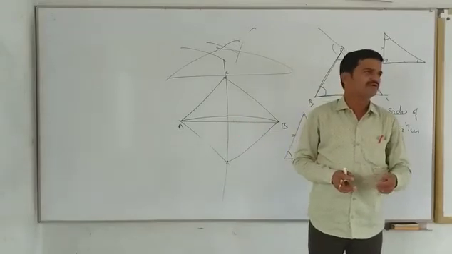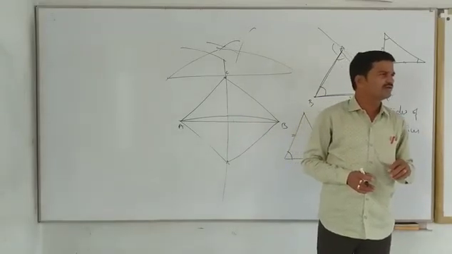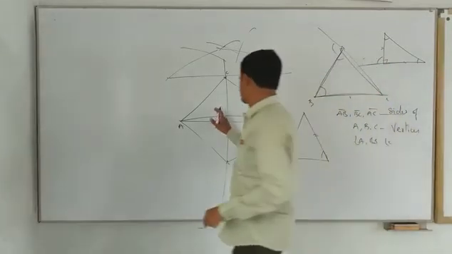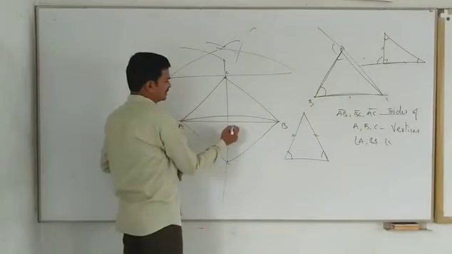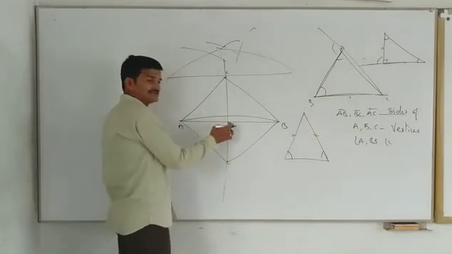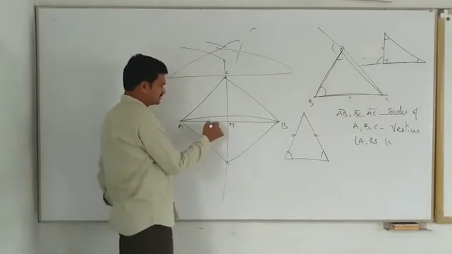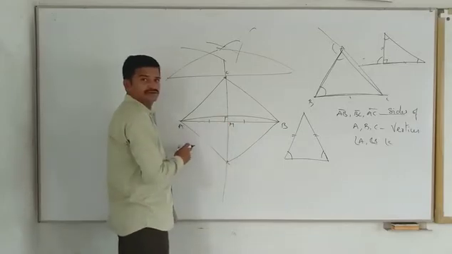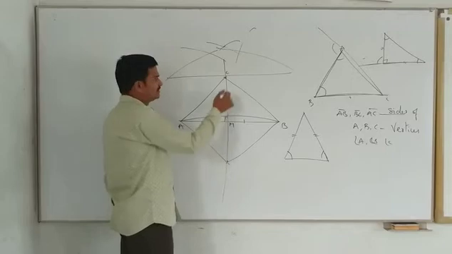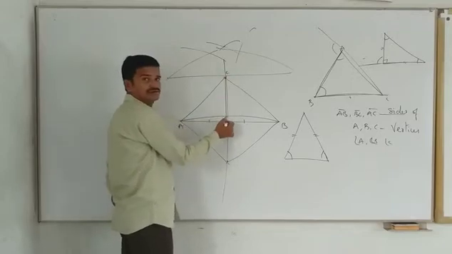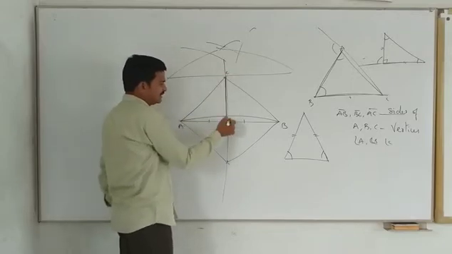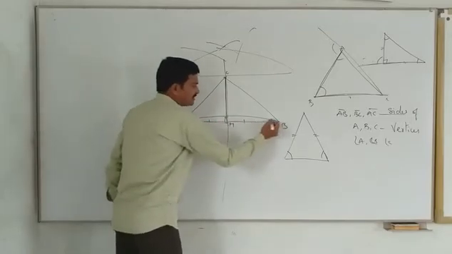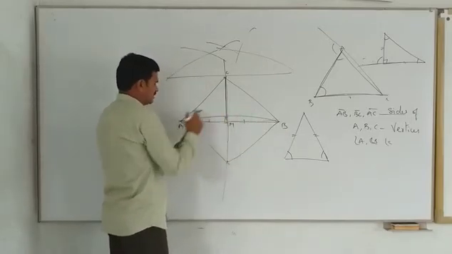Very simple. You know some congruences now? What are the congruences? SAS, SSS, RHS congruence is there. Look here. You can compare these two triangles. As it is a perpendicular bisector, this and this are equal or not? This is the right angle or not? So this is the common side or not? This one and this one are equal. I am comparing these two triangles.